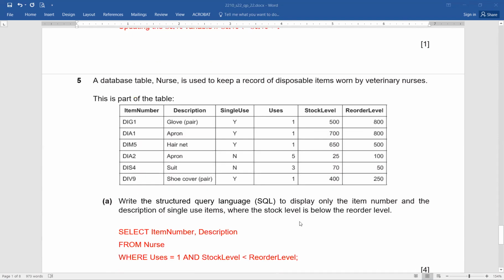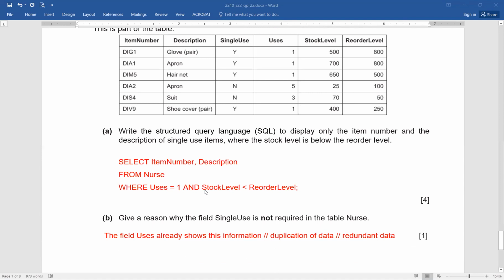Now, question number 5. A database table nurse is used to keep a record of disposable items worn by veterinary nurses. This is part of the table. Now you can see this is just a part of the table. Okay, now just a few, like there's a correction, like an amendment that I've made here. Instead of using the scenario that used to be there, I've just included it as an SQL,